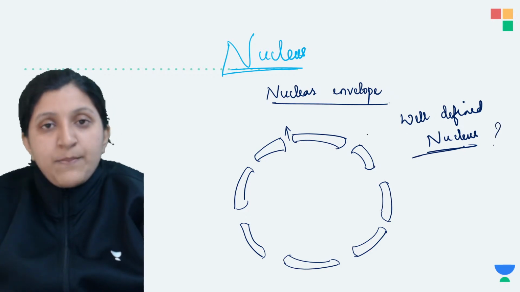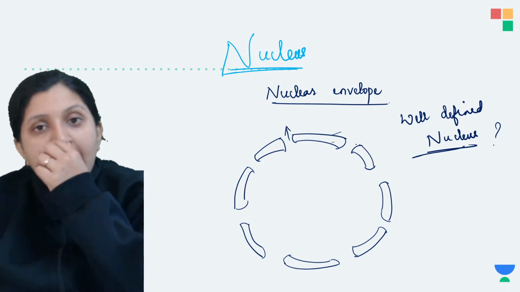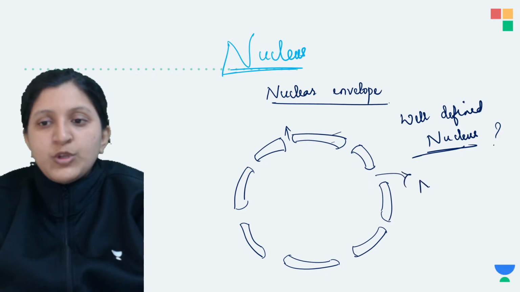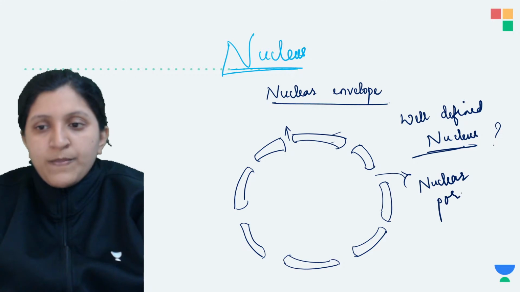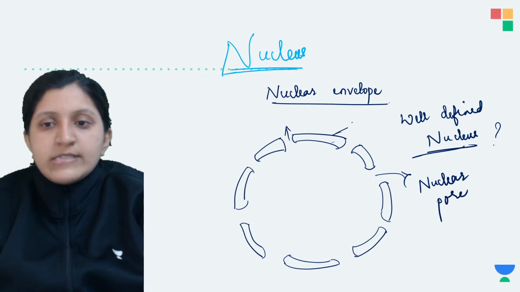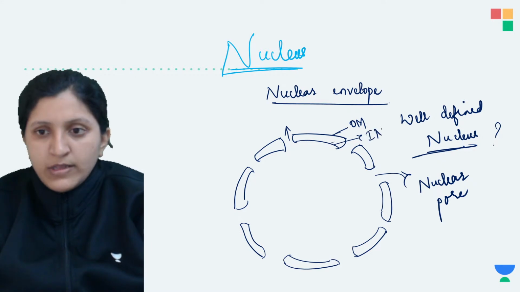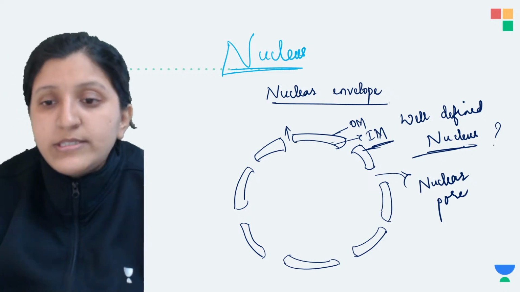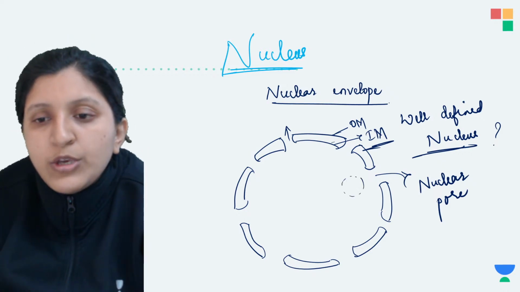Because there is a membrane. So there is an outer membrane, there is an inner membrane, and within this structure itself, this is basically a nuclear pore, okay. So this is a nuclear pore, and you can see the outer membrane, you can see the inner membrane there. All right. So now with respect to this, inside that you can find a nucleolus, okay.